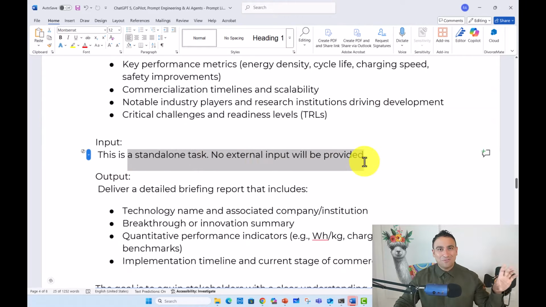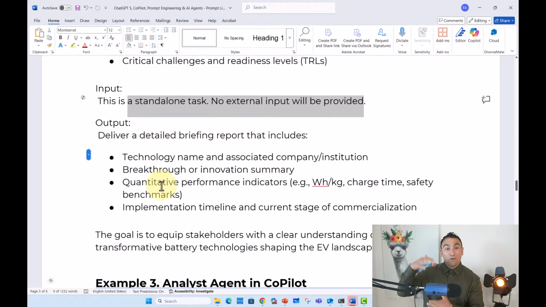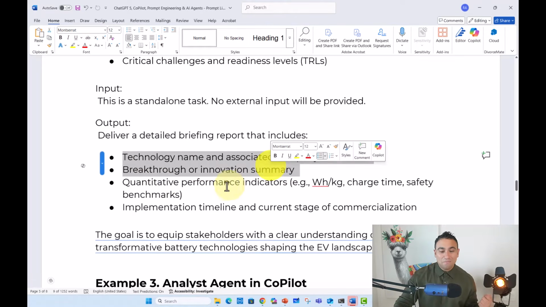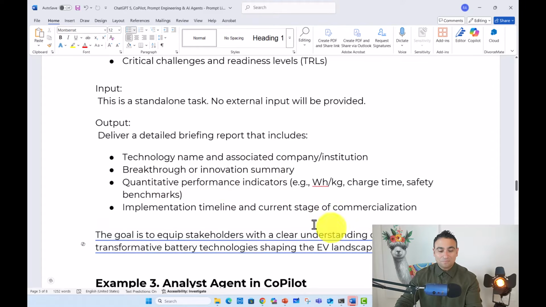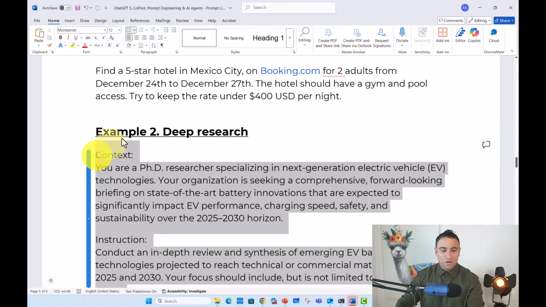I'm not going to give you any input. And the output is going to be a full report that includes all the technology name, associated company, breakthrough, innovation, and so on. All I need to do is to simply copy that prompt, and I'm going to head back